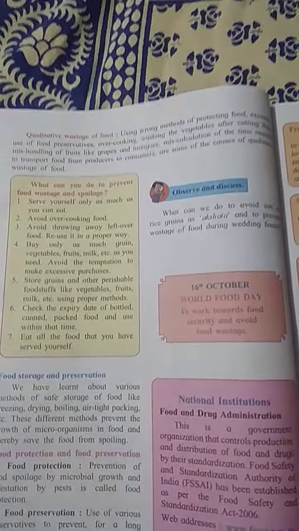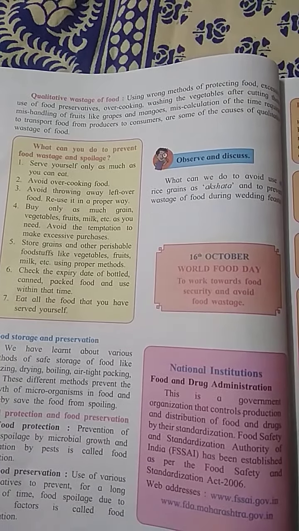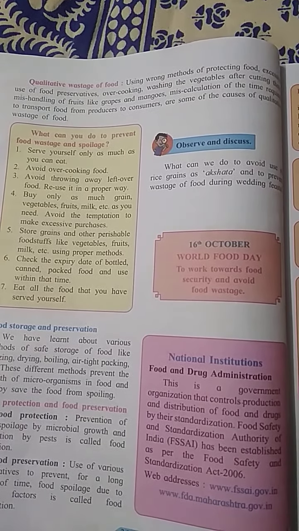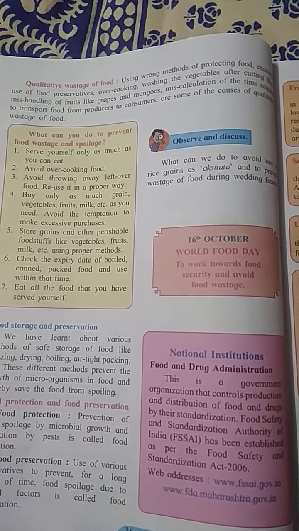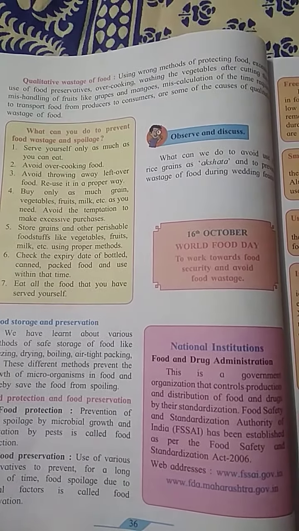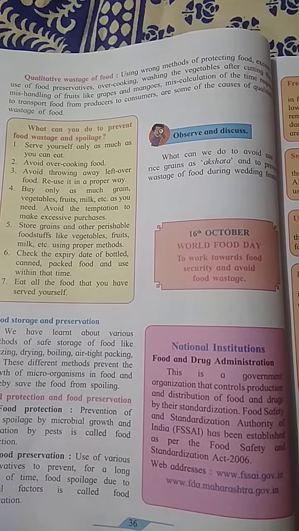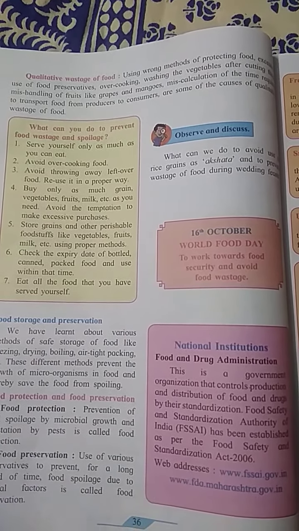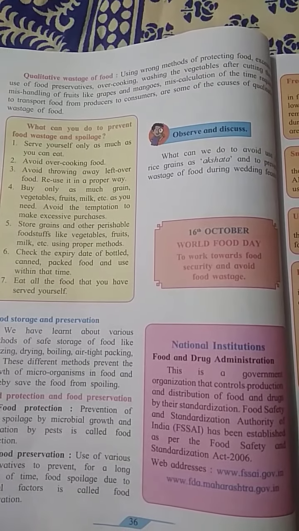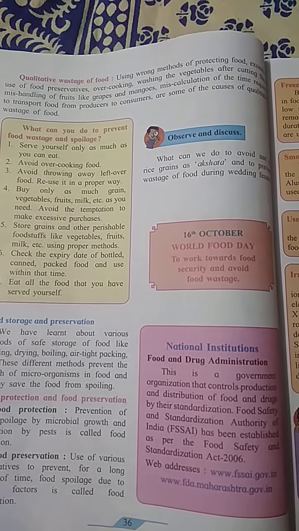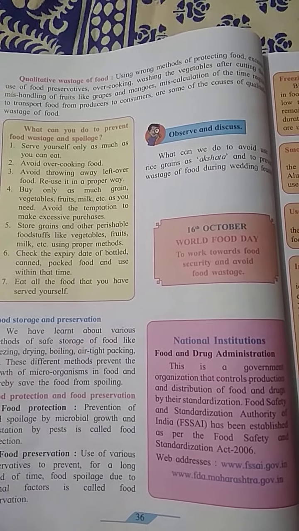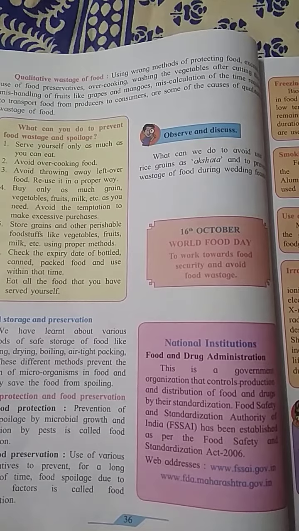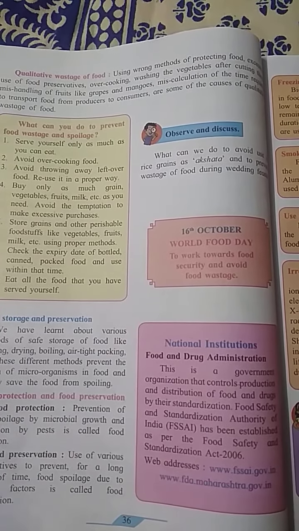Now, the second type is the qualitative wastage of food. What is the qualitative wastage of food? That is using wrong methods of protecting food, excessive use of food preservatives, overcooking, washing of vegetables after cutting, mishandling of fruits like grapes and mangoes, as well as miscalculation of the time required for transportation from the farmers till us, that is, from producers to the consumers.